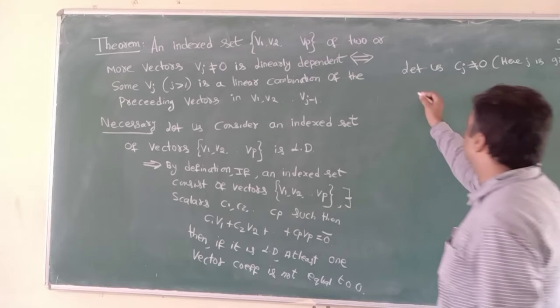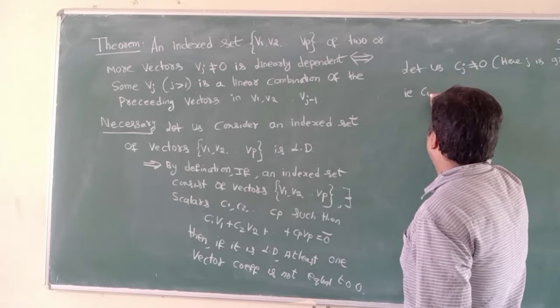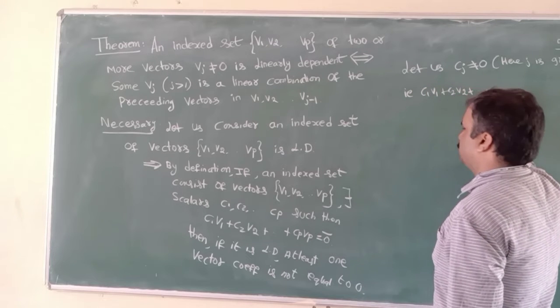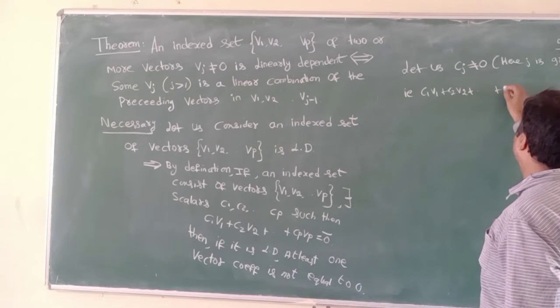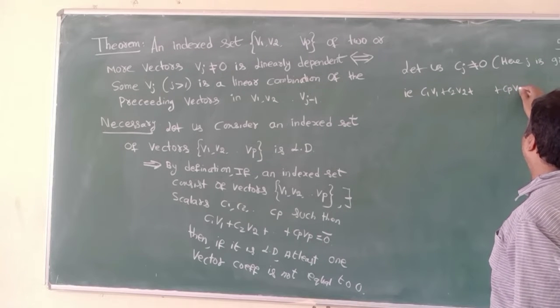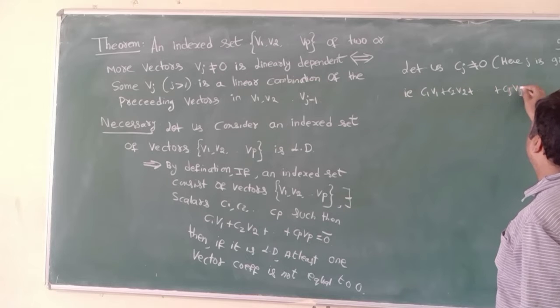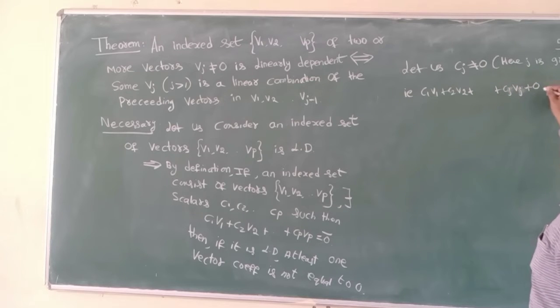That is, c1 v1 plus c2 v2 plus so on plus cp vp becomes cj vj plus 0 times vj plus 1 plus 0 times vj plus 2 and so on up to 0 times vp, equal to 0.